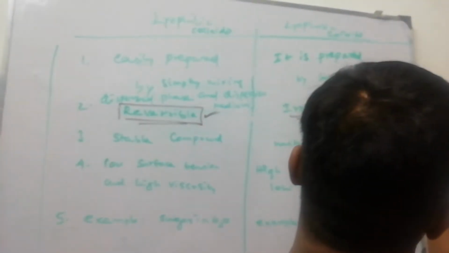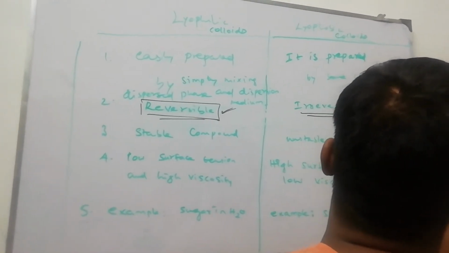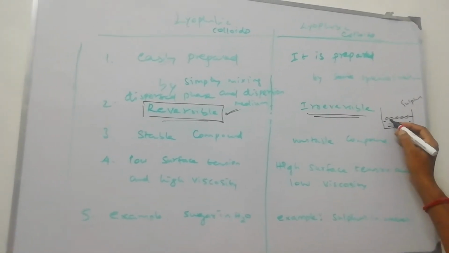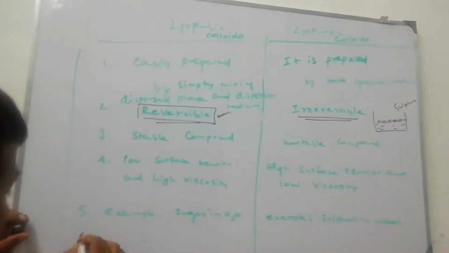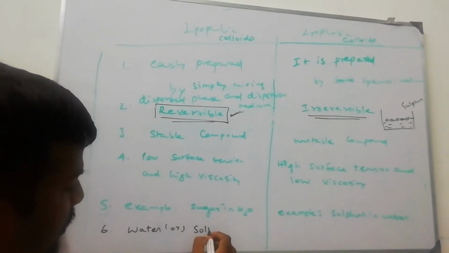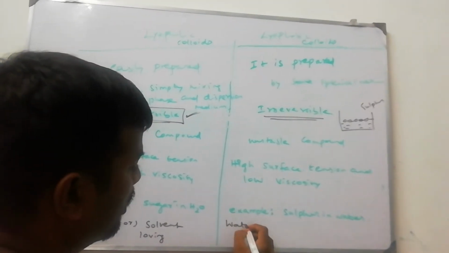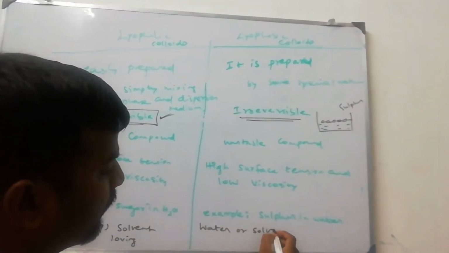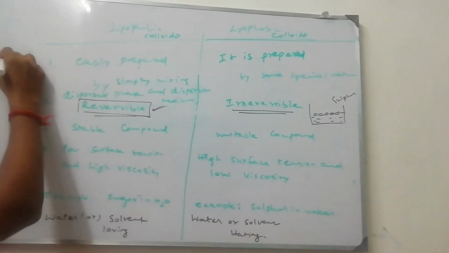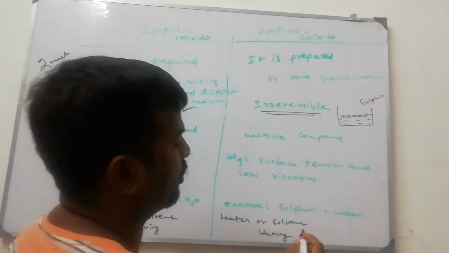Here let us take an example, sulfur powder. Sulfur is water repelling. This is solvent loving, water or solvent loving, hydrophilic. This is water or solvent hating. So these are the important differences between the two types of molecules. These are the important differences between lyophilic and lyophobic colloids.